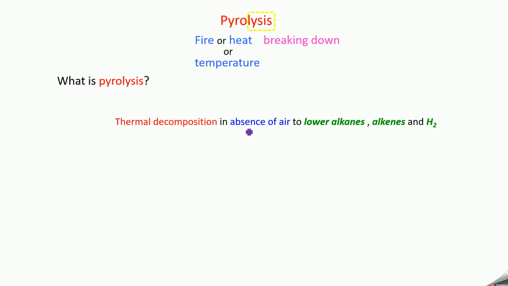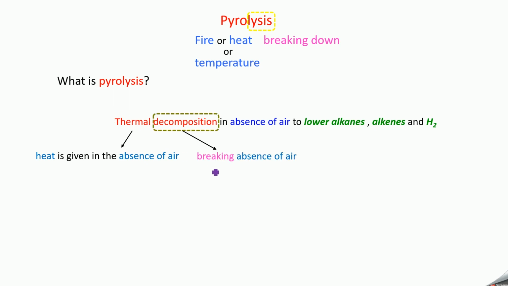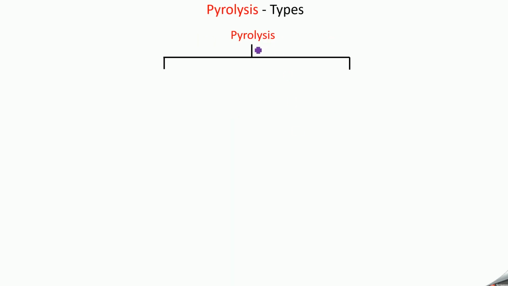Here the substance should be heated only in the absence of air. So thermal means heat is given, in the absence of air. Decomposition means breaking. So the substance is heated in the absence of air so that the substance breaks to form lower alkanes, alkenes and hydrogen. So that is what we call pyrolysis. Pyrolysis has two types. They are dehydrogenation and cracking.